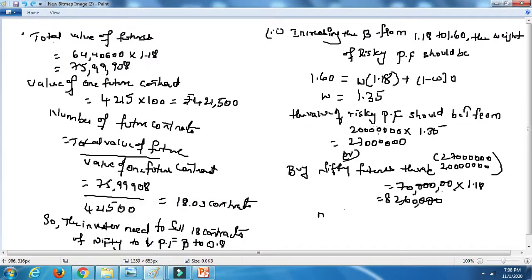Here the value we got is 1.35. It is beyond 1, it is much riskier, because if it is under 1, some of the percent is risky and some of the percent is risk free, we can say. But here if you calculate this, we are getting 1.35, beyond 1. So it is not under 100%. It is not that. It is 1.35. So the entire portfolio is risky over here if you are increasing the beta value from 1.18 to 1.60. That is what this is saying. Okay, so here, by Nifty futures the value will be as such.